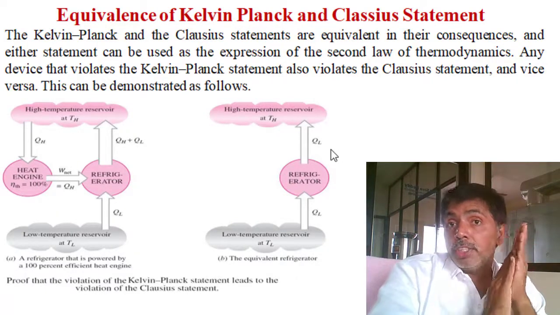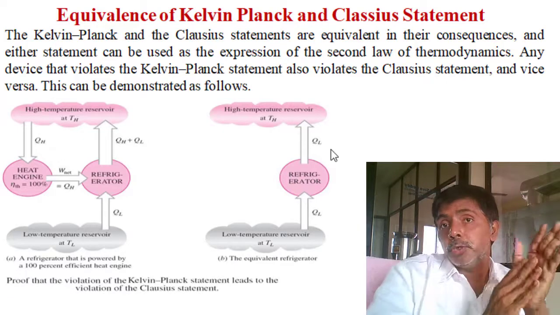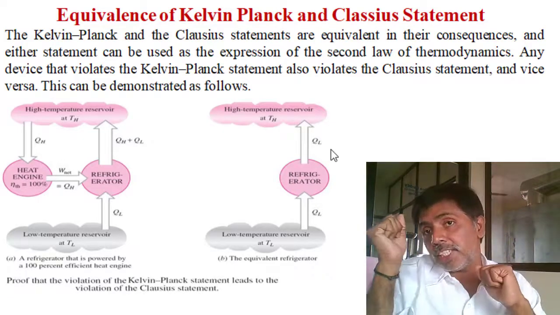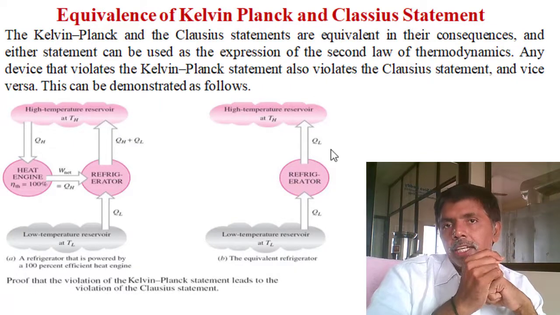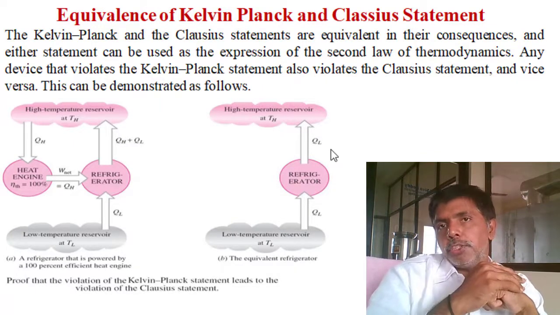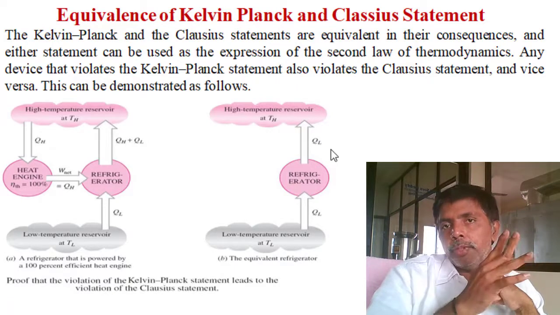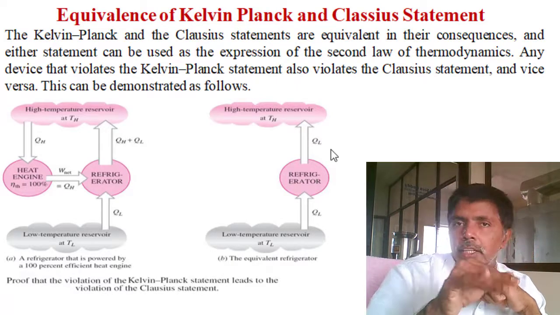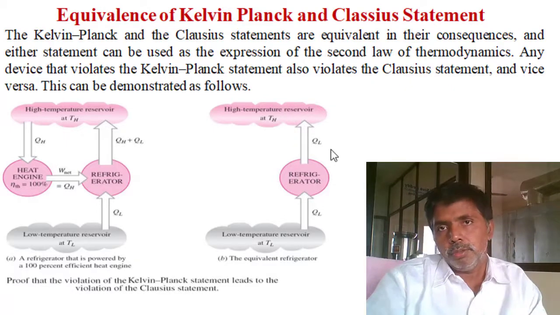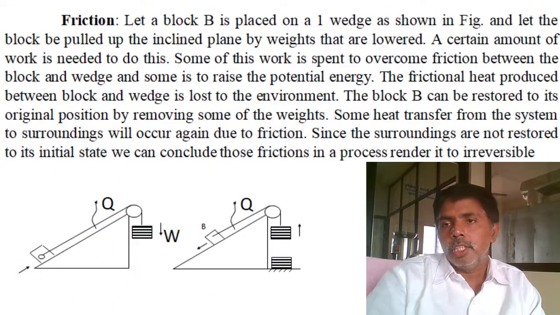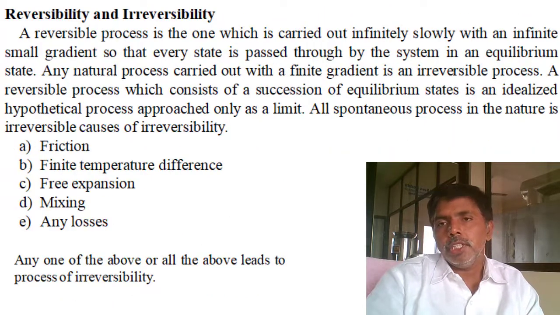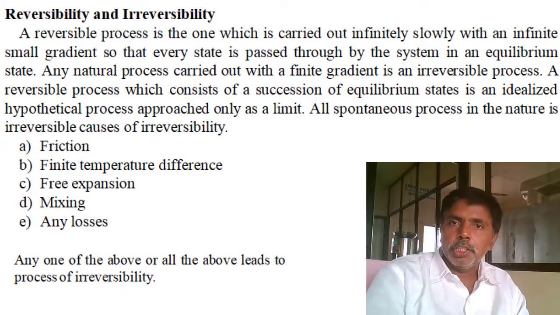Even though these two statements are different, one for energy conversion and one for energy transfer, in the second law of thermodynamics, if you violate either statement, it's a violation of the other statement also. Both are equivalent. Next, move to reversibility. We discussed it in the first unit itself.